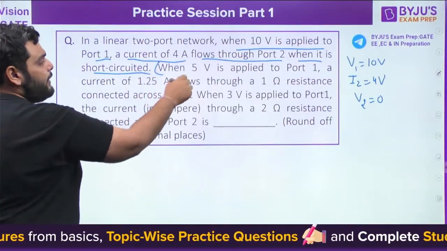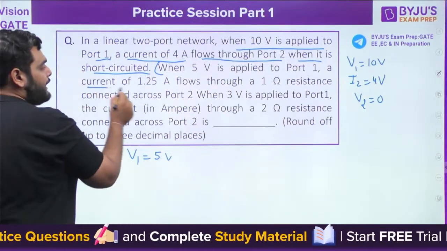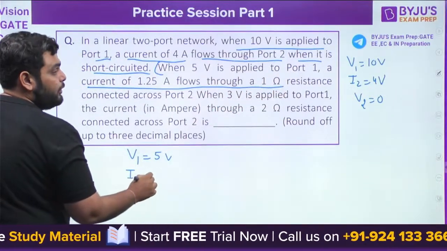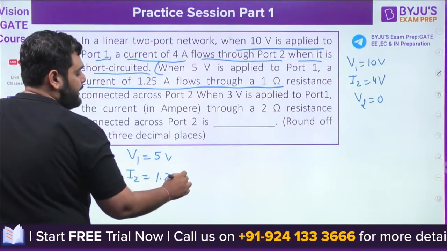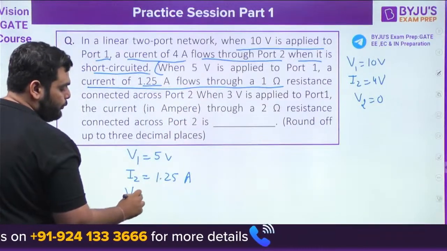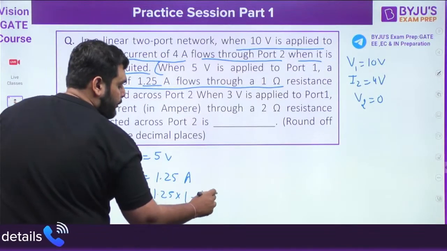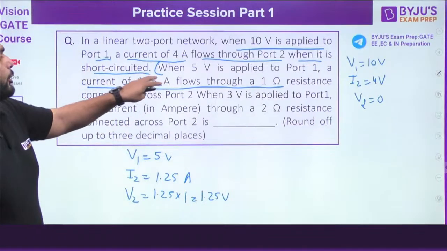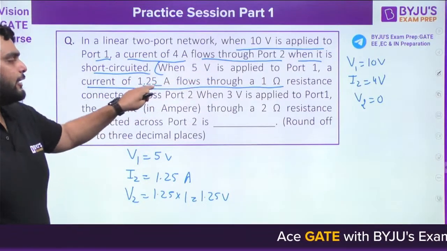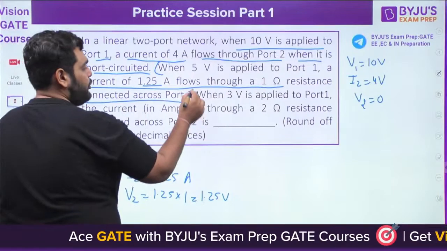Next they are saying when 5 volt is applied to port 1, a current of 1.25 ampere flows through a 1 ohm resistor. So I2 is equal to 1.25 ampere flowing through a resistor of 1 ohm. So we have been given current and resistance. Can I find out V2? It is equal to 1.25 multiplied by 1 ohm. It will be 1.25 volt. Why? Because at port 2, a resistor of 1 ohm is connected and a current is passing through it. I can find out the voltage V2. Okay, so the question is complete here.